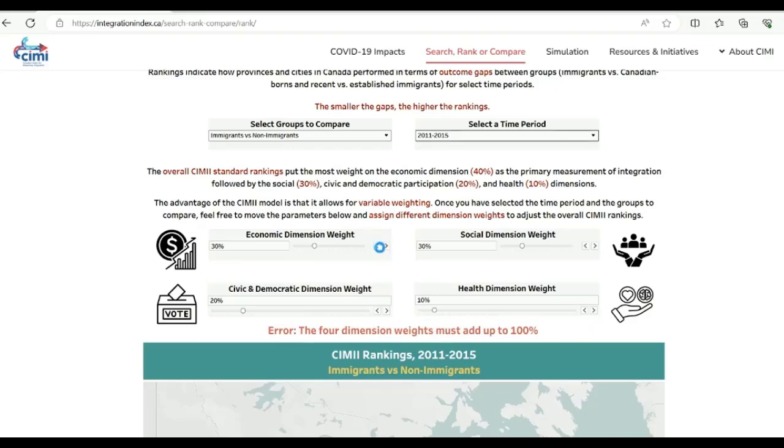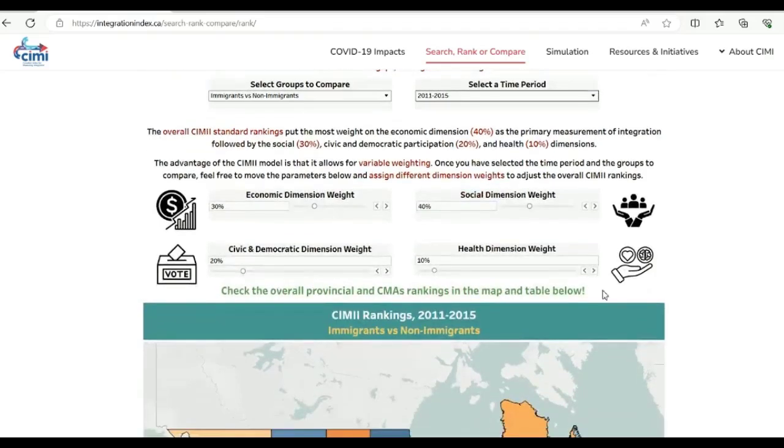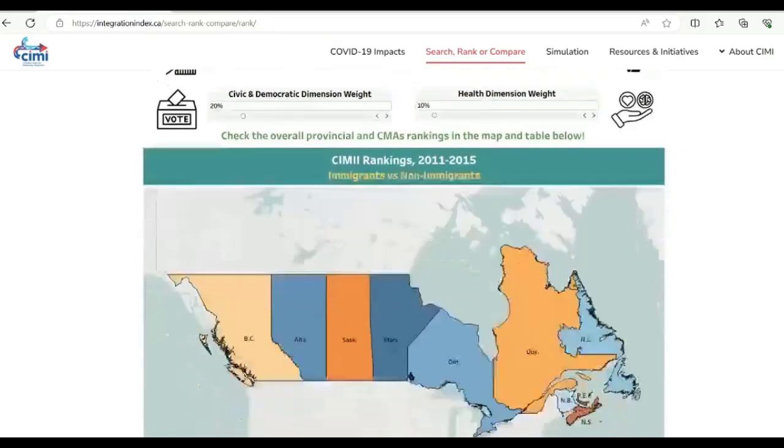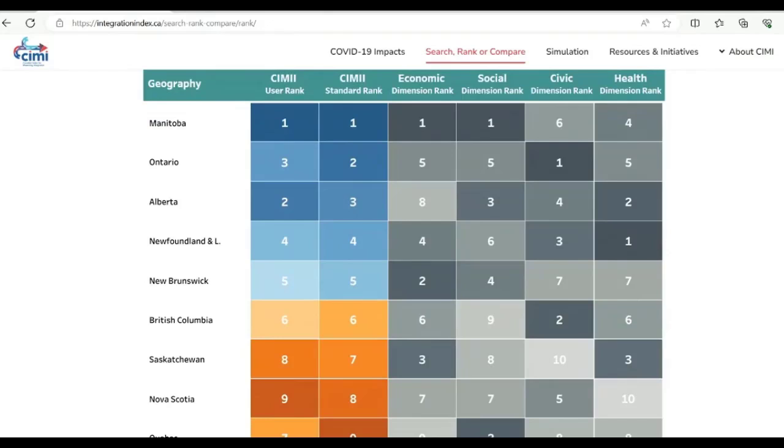It is important that the total of the dimension weights always equals 100%. You can now compare the user rank, which you control by changing the dimension weights, to the default standard rank and see how the ranks have changed.